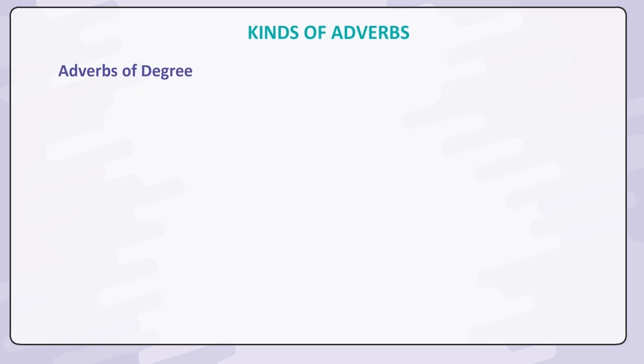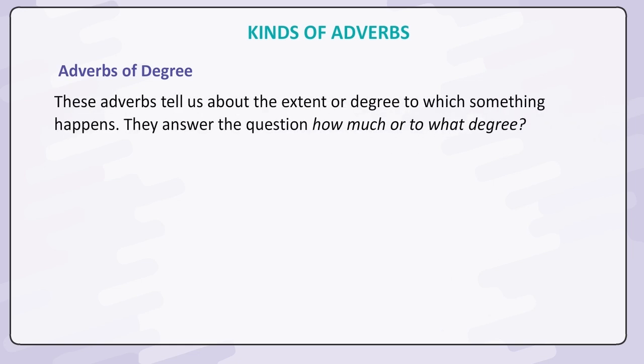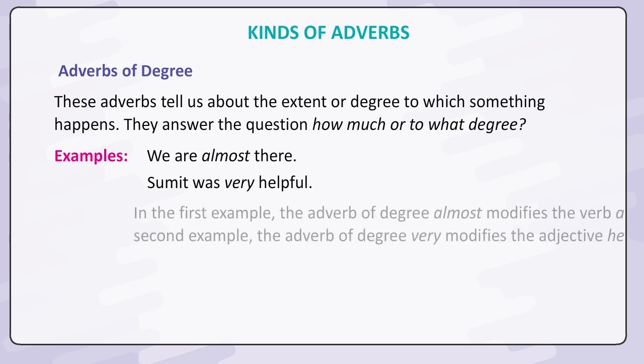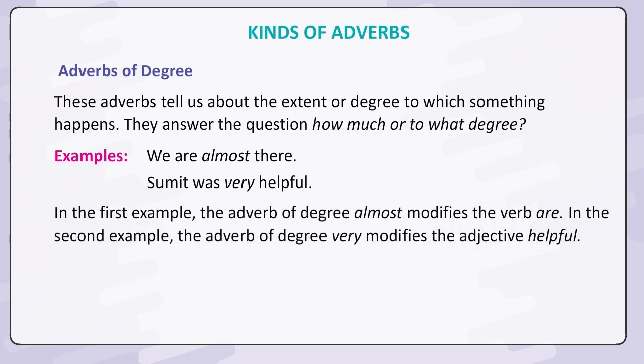Adverbs of degree. These adverbs tell us about the extent or degree to which something happens. They answer the question how much or to what degree. Examples: We are almost there. Sumit was very helpful. In the first example, the adverb of degree almost modifies the verb are. In the second example, the adverb of degree very modifies the adjective helpful.